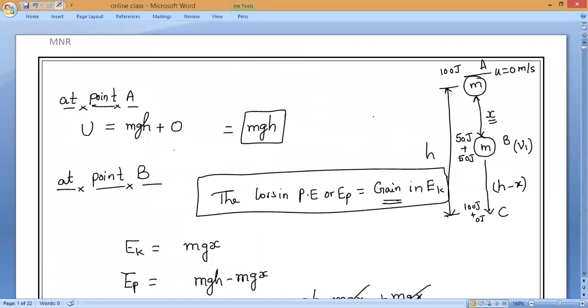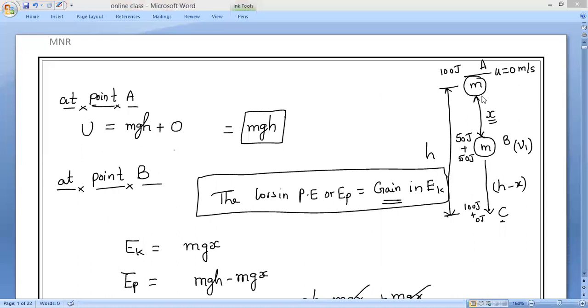From point A to C, which energy is maximum at point A and which at point C? Potential energy is maximum at point A, and at point C potential energy is minimum, not zero. Is it right or wrong? Correct?